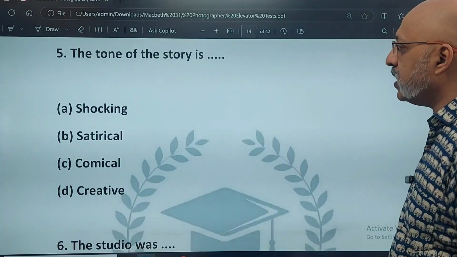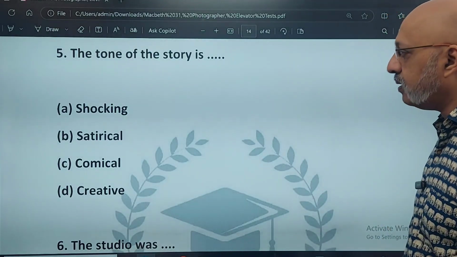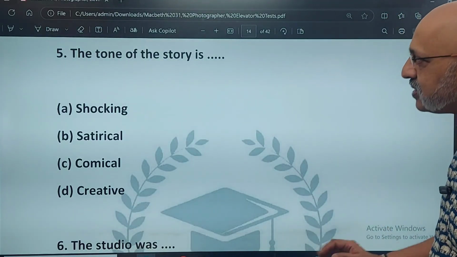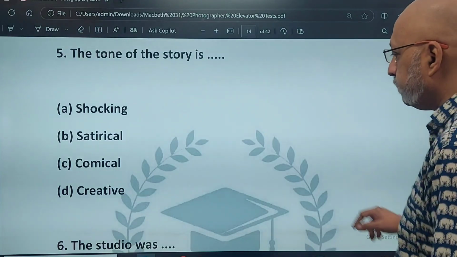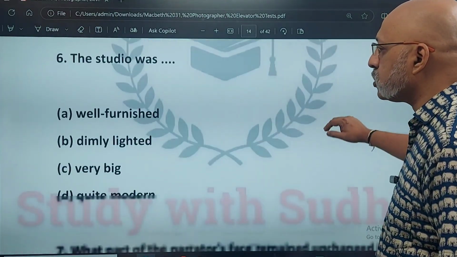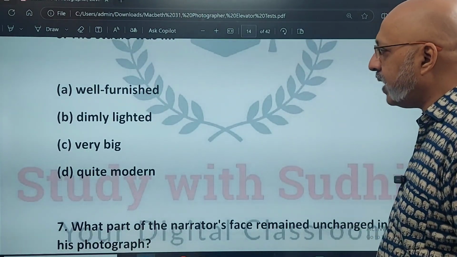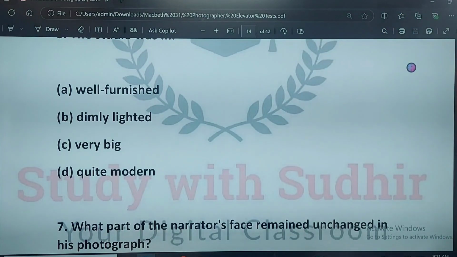The tone of the story is shocking, satirical, comical, or is it creative? What do you think is really the tone of the story? The tone of the story is satirical. The studio was well furnished, was dimly lighted, was very big, or was it quite modern?